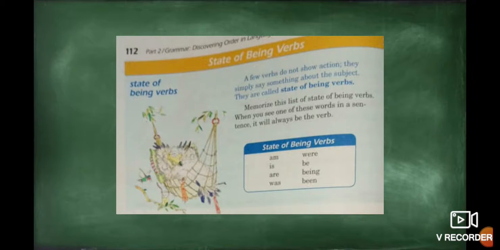Am, is, are, was, were, be, been, being. Yeah? Okay. One more time. Am, is, are, was, were, be, been, being. And remember, we have only 8 state of being verbs.